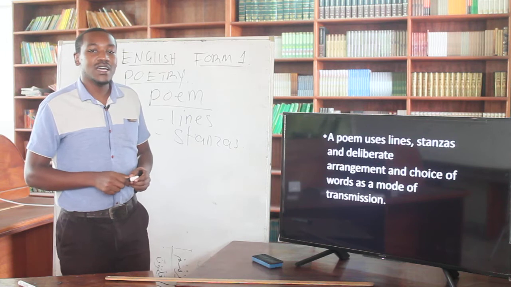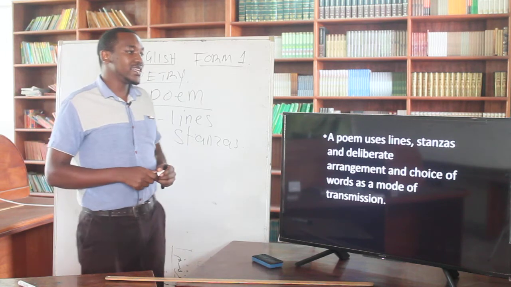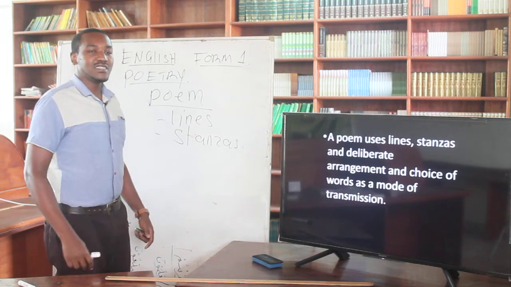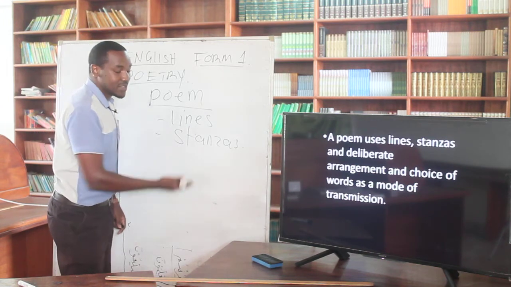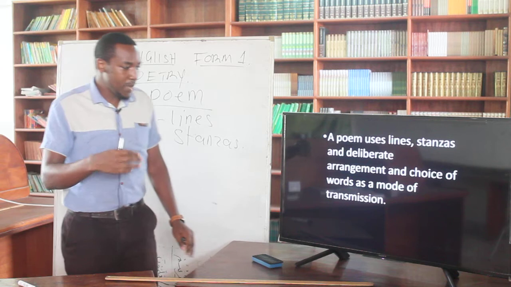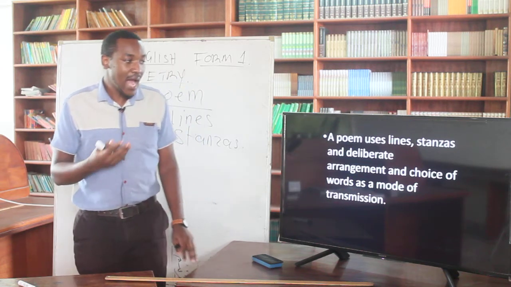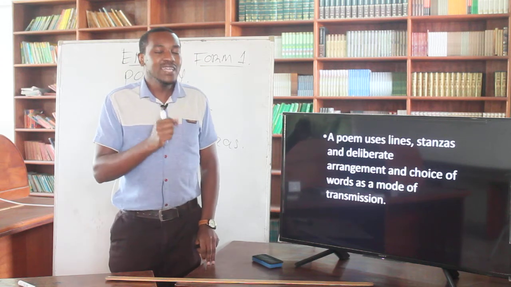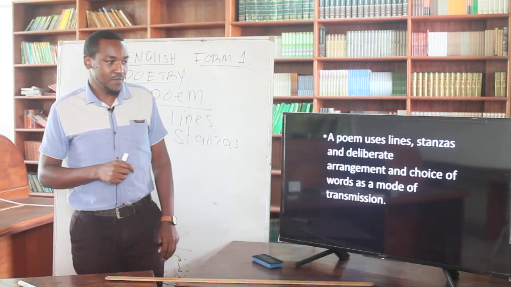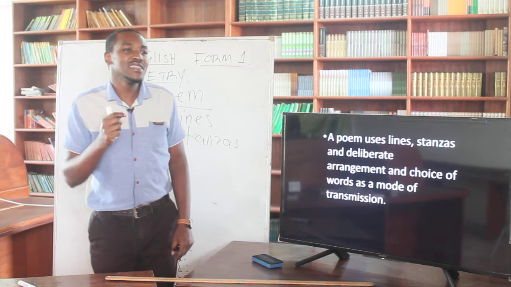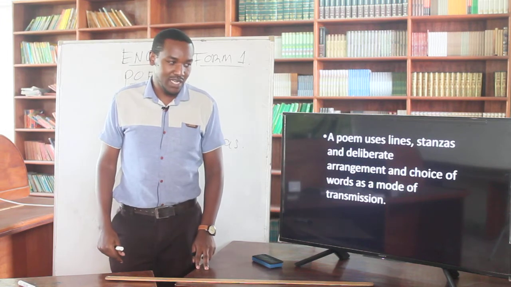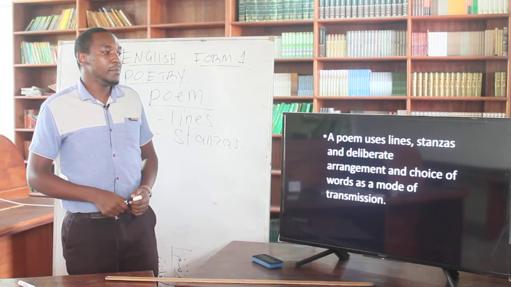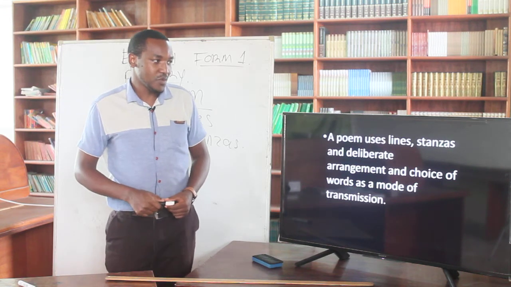Now, a poem is really different from that. It has lines, and these lines form stanzas. Therefore, whenever we are referring to any line in a poem, we shall say line 3, not sentence 3. We shall say stanza 3, not paragraph 3. So clearly, poetry or anything to do with the poem uses lines and stanzas, right?